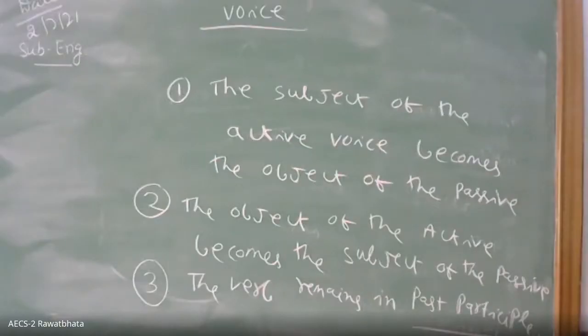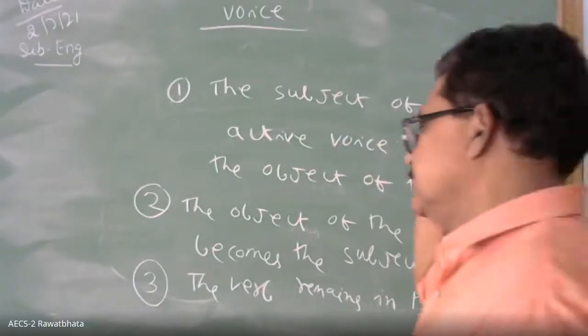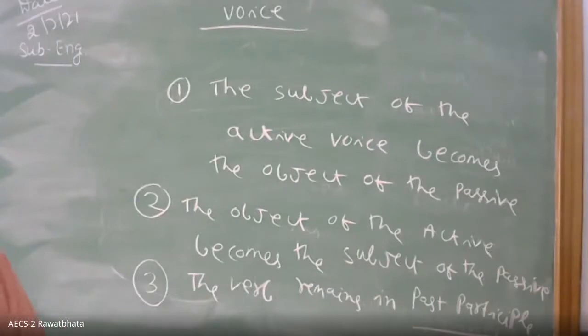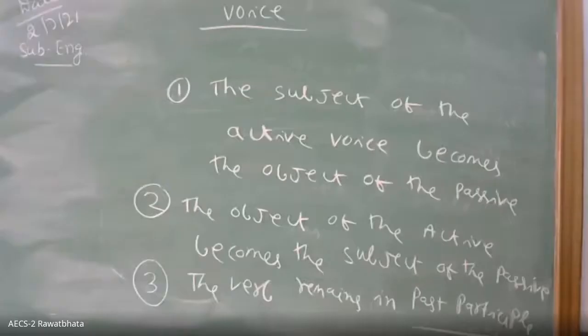Okay, I am waiting. Done, sir. Let all of you write, then we will move to the next. No doubt, sir.